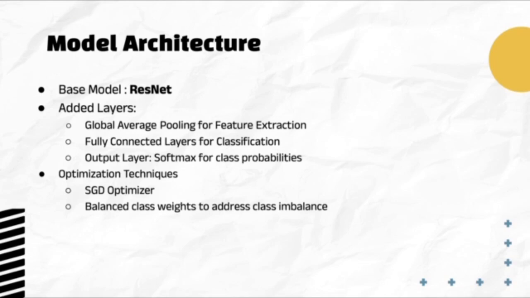Another thing we did, as I mentioned, would be augmentation. To make the model smarter, we added extra variety to the training images by rotating, flipping, or zooming them. So what this does is it basically teaches the model to handle different kinds of inputs. And how does it predict? Finally, when you give the model a new image, it preprocesses the image in the same way as during training, and then the image goes through ResNet, and the model predicts the class with the highest probability. And that's about it for our model architecture. I'll go on to the next slide.